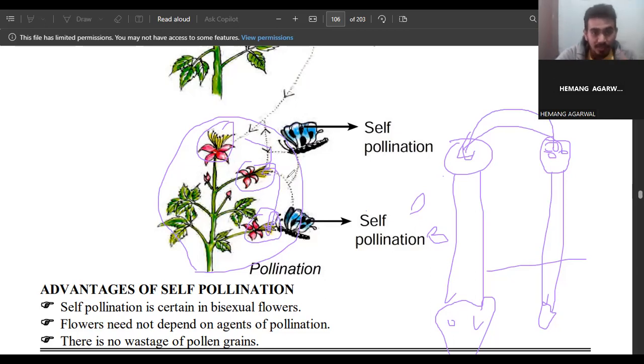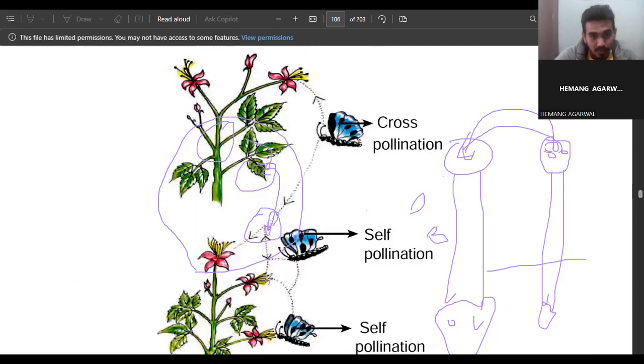that is also known as self-pollination. But if the pollen grain is transferred from the anther of one plant to the stigma of a flower of another plant, that is called cross-pollination.